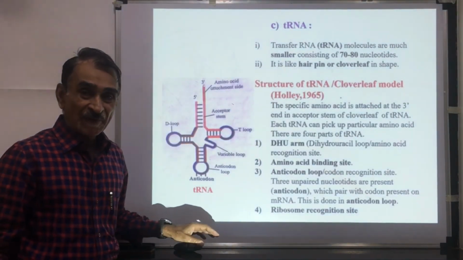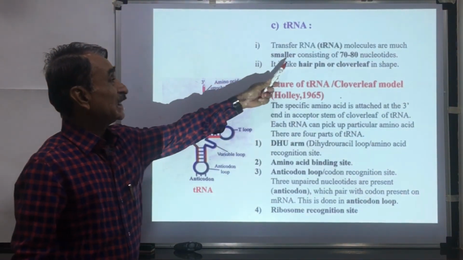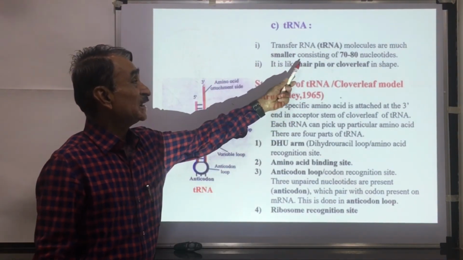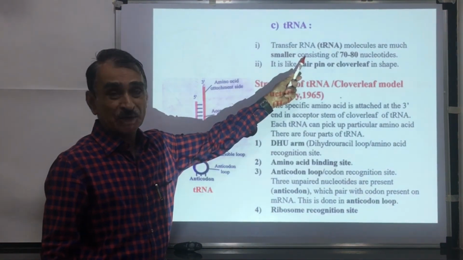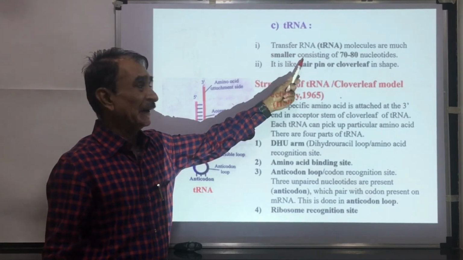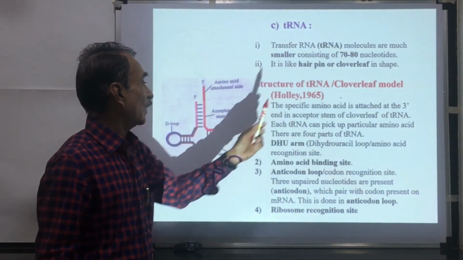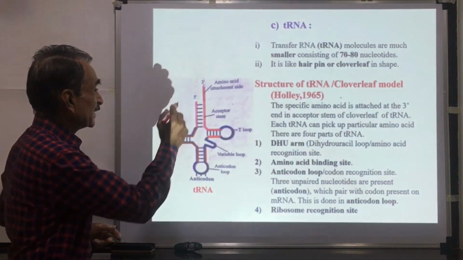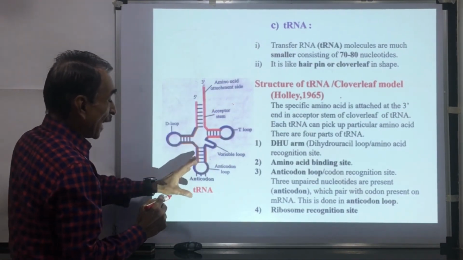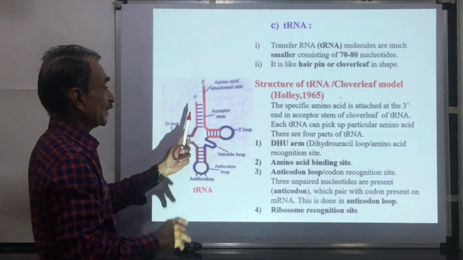The last type of RNA is called tRNA or transfer RNA. Transfer RNA molecules are much smaller. This is the smallest RNA. It is made up of 70 to 80 nucleotides only. There are hundreds of nucleotides in other RNA, while in case of tRNA, there are only 70 to 80 nucleotides. It is like a hairpin or clover leaf model. This is the hairpin model. You can see that this strand is folded like this. In some parts there is pairing of nitrogenous bases or nucleotides.